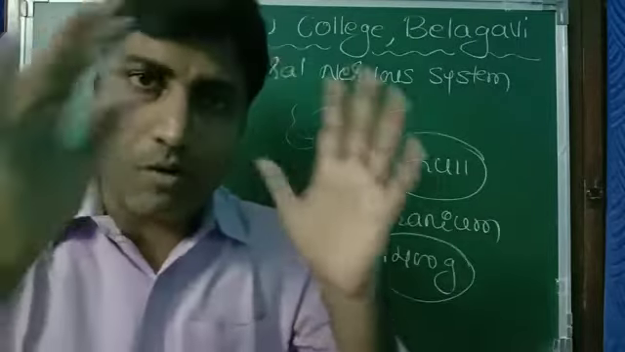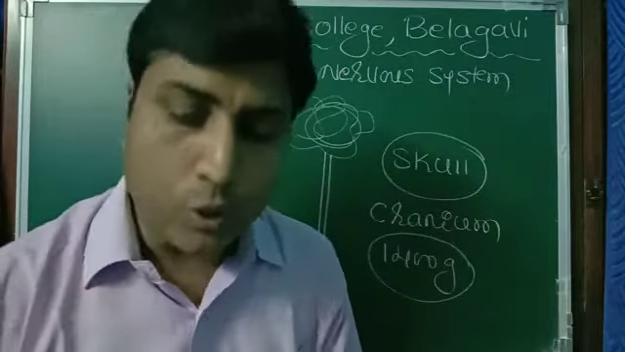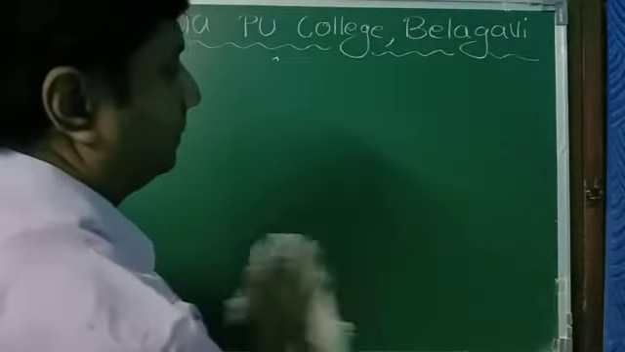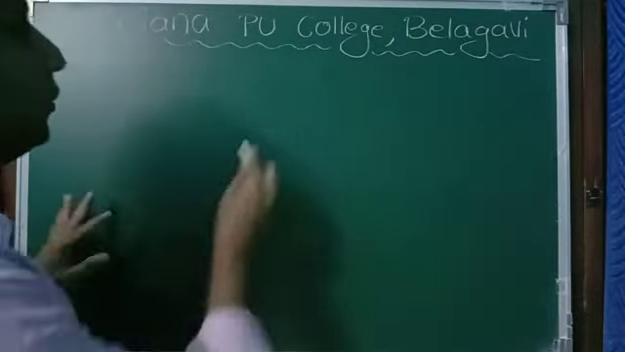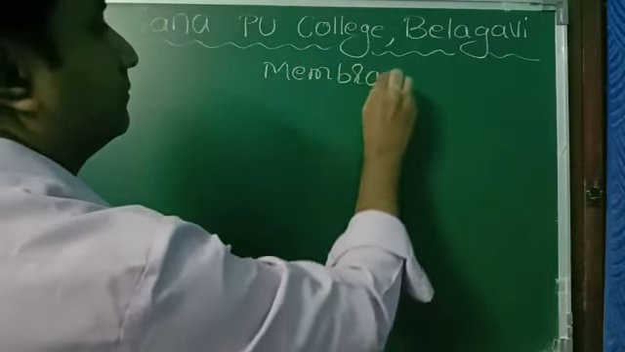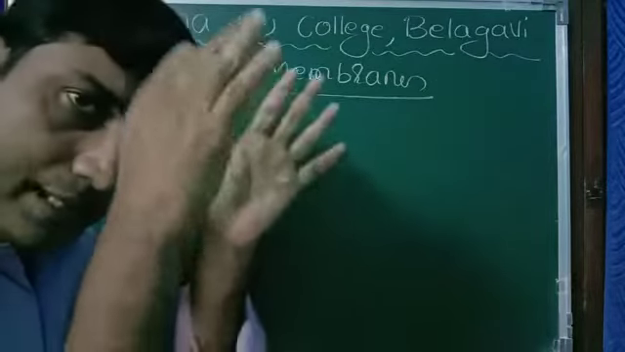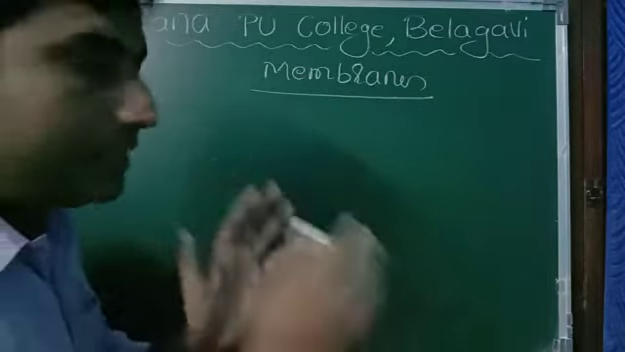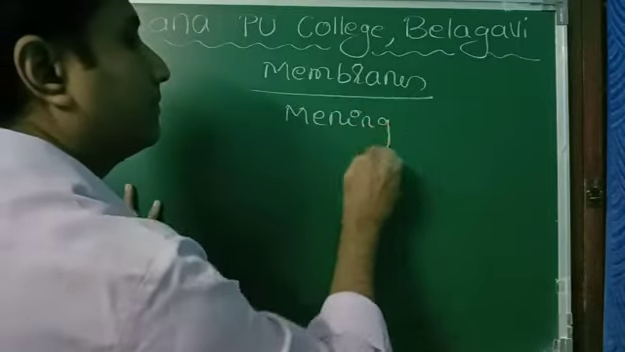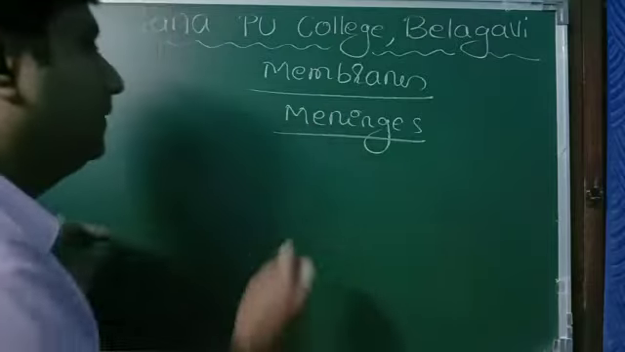Our brain is covered by 3 membranes. Those membranes together are called meninges. The membranes that surround our brain, and not only the brain but even the spinal cord, are called meninges. Which are the 3? They are